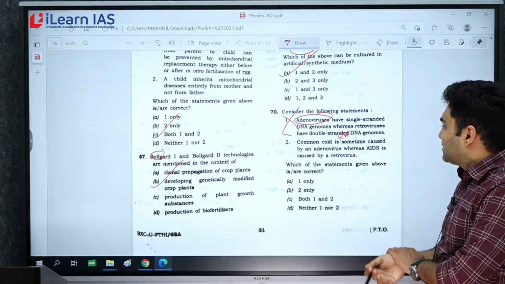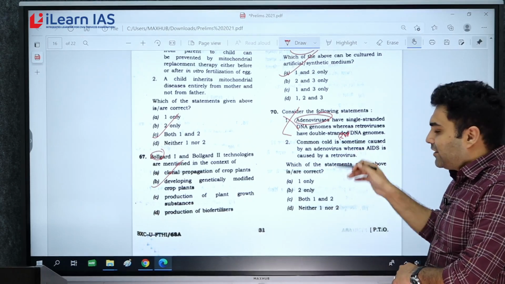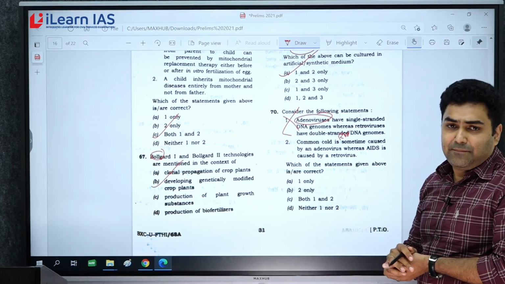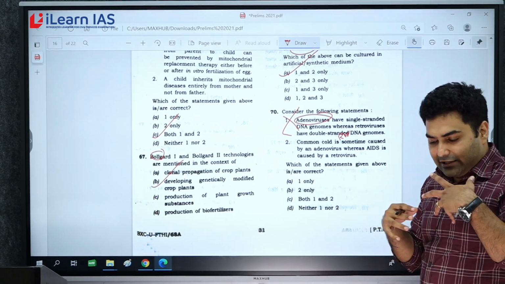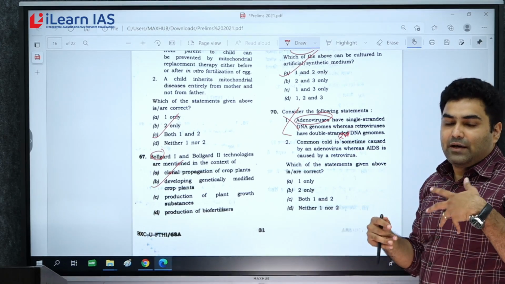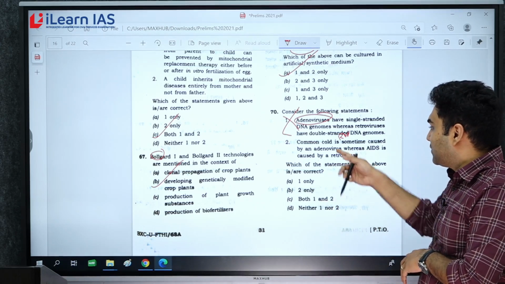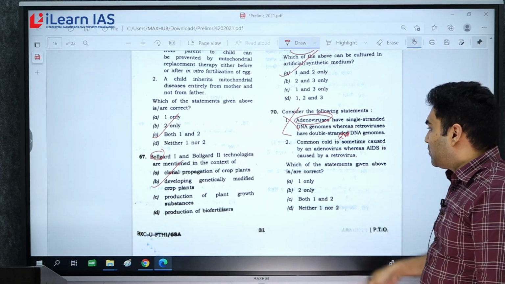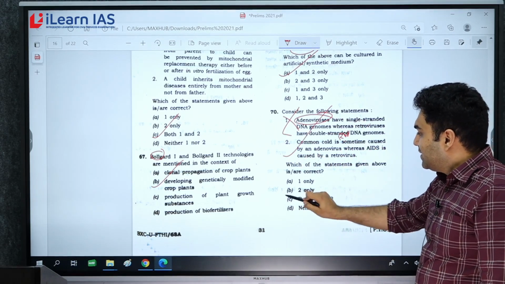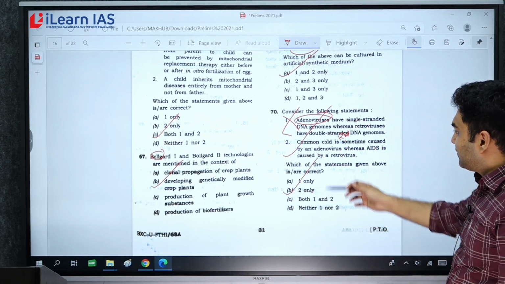Common cold is sometimes caused by adenovirus. Yes, adenoviruses are very common. Many symptoms, including those of the common cold, can happen because of adenovirus, and AIDS is because of what? Retrovirus. So considering that, statement 2 is correct.